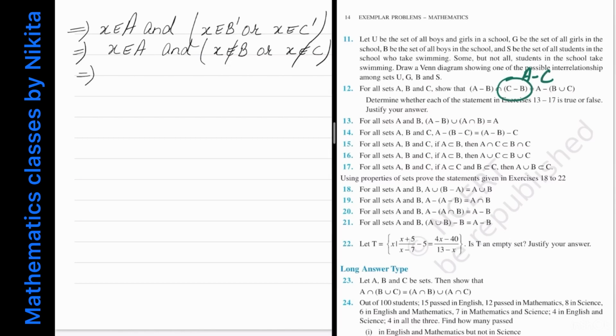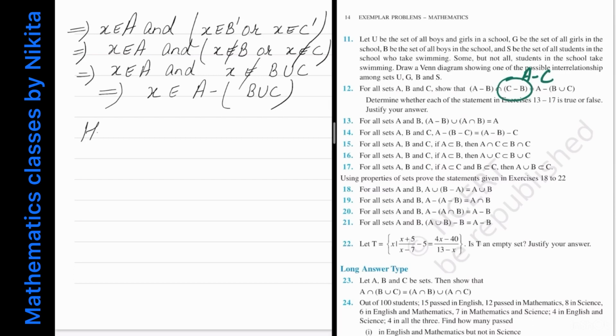So this implies that x belongs to A and x does not belong to B union C. So x does not belong to B or x does not belong to C. And this implies that x belongs to A minus B union C. So this is what we have to prove.